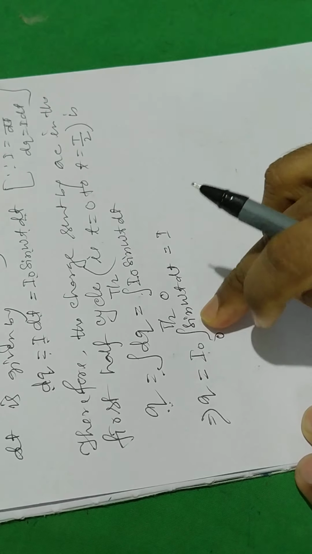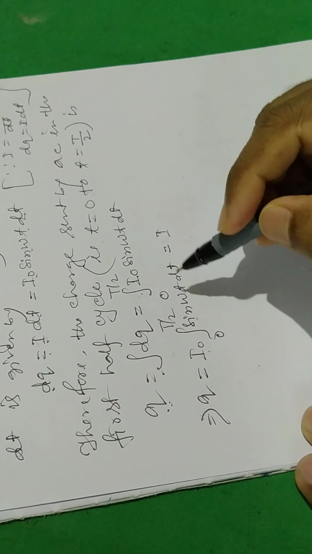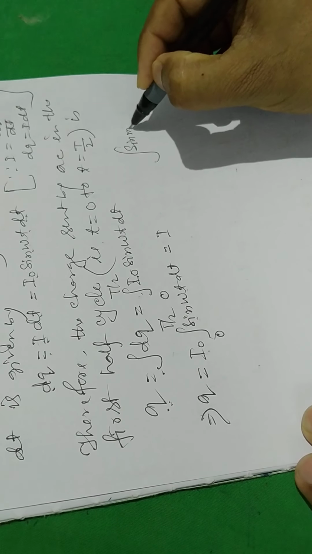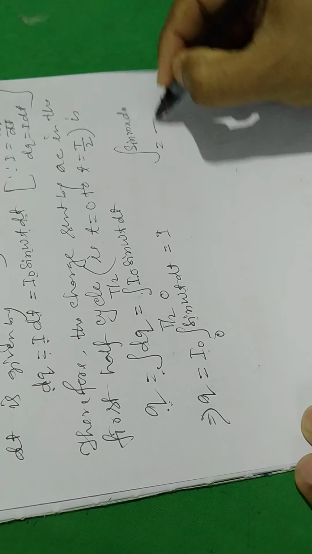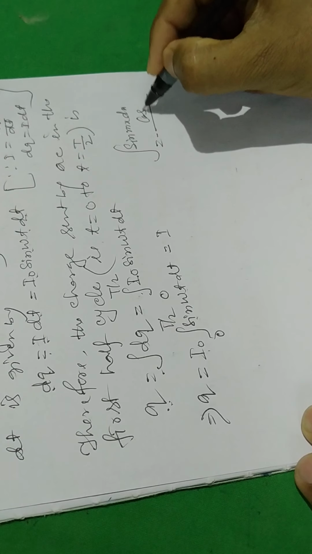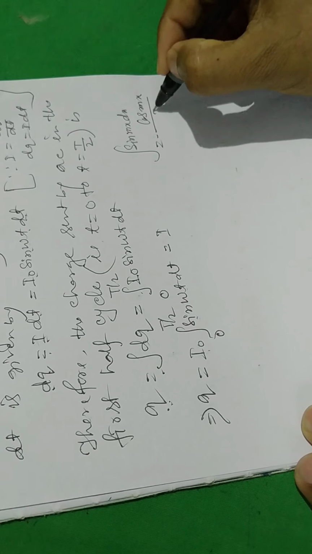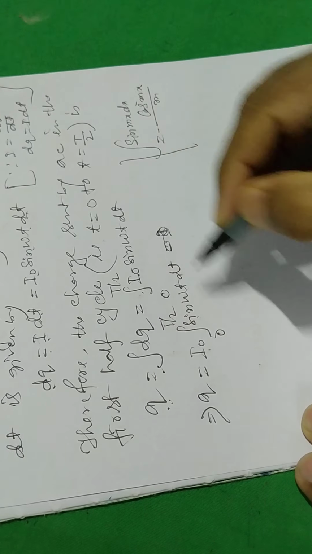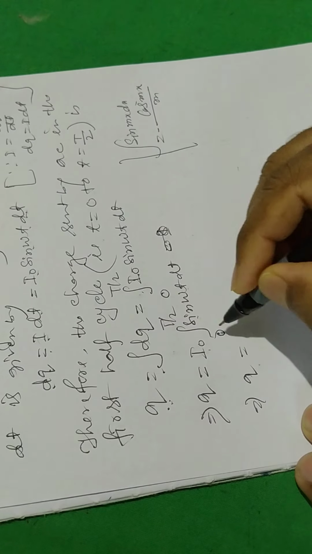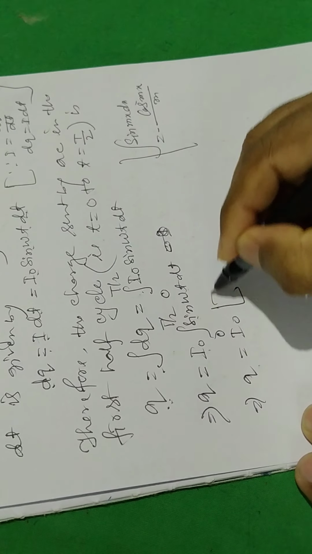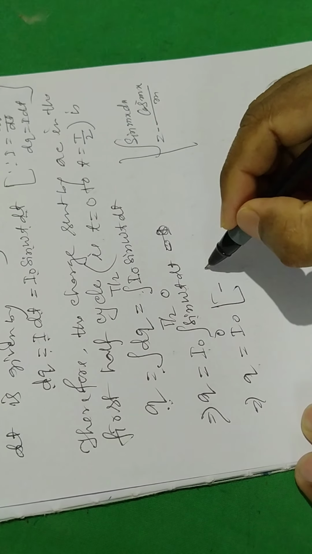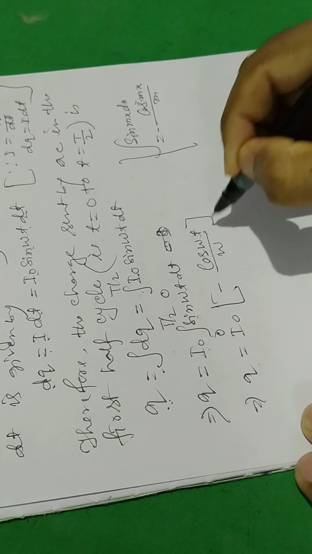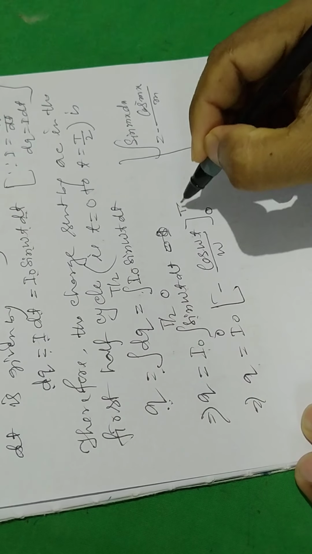Integration of sine of omega t: as you know, this is the formula, integration of sine of mx dx equal to minus cos of mx by m. We are using this formula. q equal to I naught, minus cos of omega t by omega, lower limit 0, upper limit T by 2.